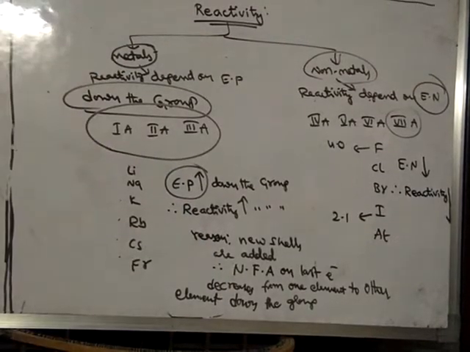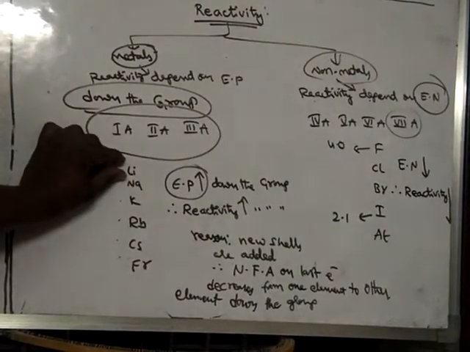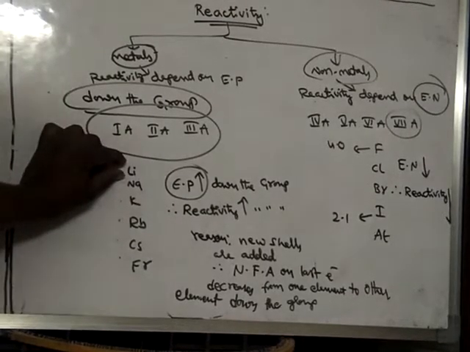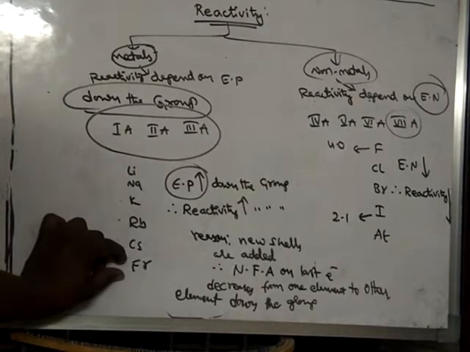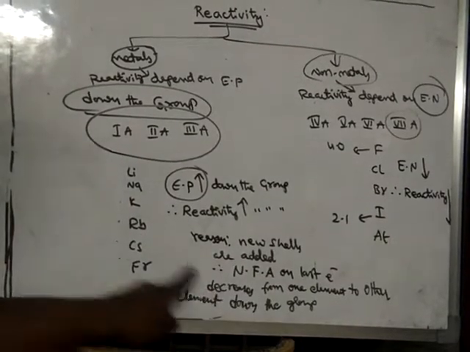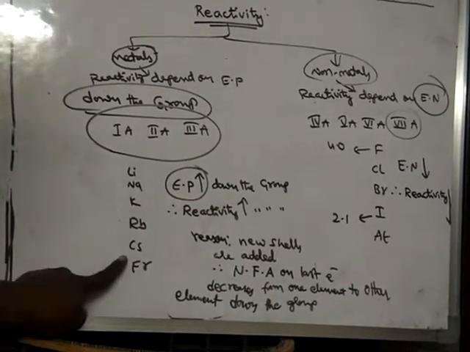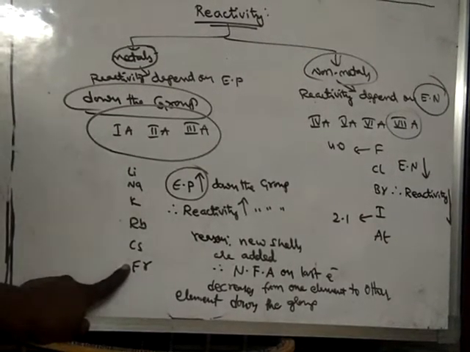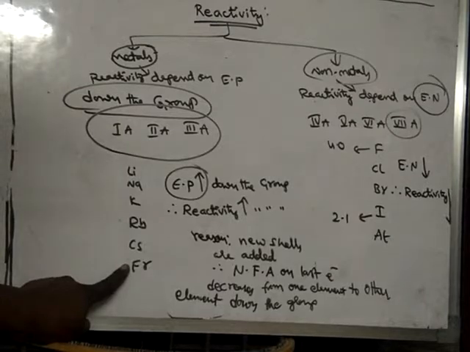See what is happening. Here lithium is a small size atom, therefore the nuclear force of attraction on the last electron will be more. But francium is a large size atom, hence the nuclear force of attraction on the last electron decreases and reaches a minimum value, and here the nuclear force of attraction on the last electron will be very very less.